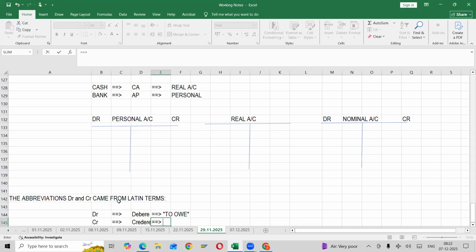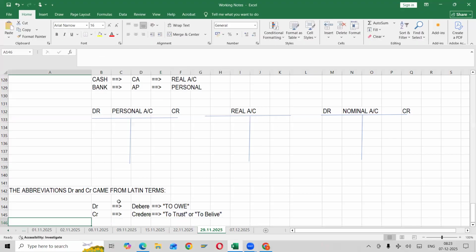It means to trust, or to believe. Clear? So someone is trusting us and giving on credit, right?